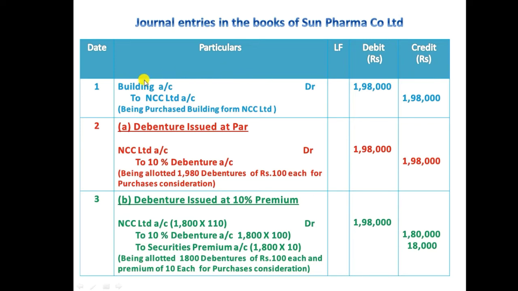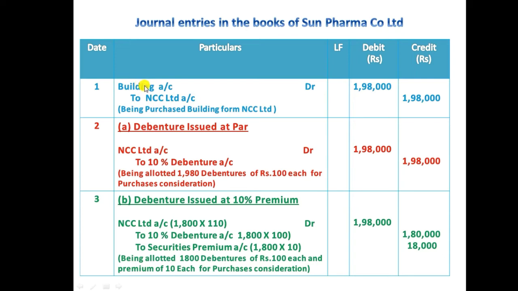And the first entry we should record is for the purchase of the building. Sun Pharma purchased a building, so we need to debit the building and credit NCC Limited. NCC Limited is a vendor, 1,98,000. Here we debited the building. Building comes under the asset category, so when an asset increases in business we need to debit it.